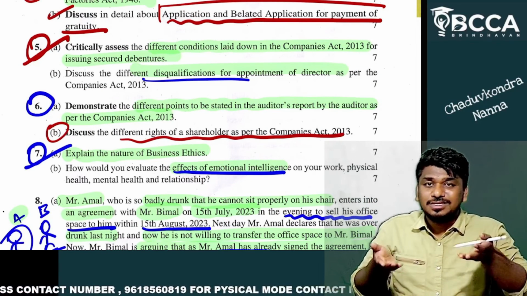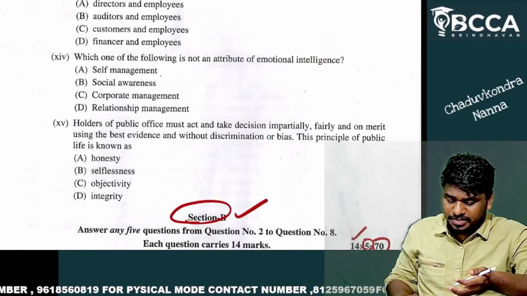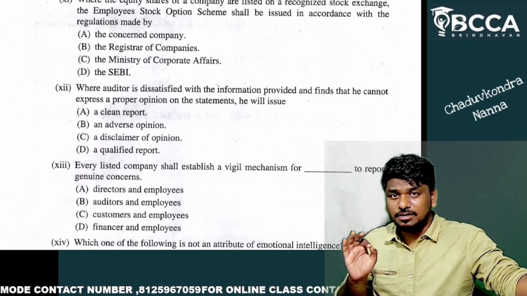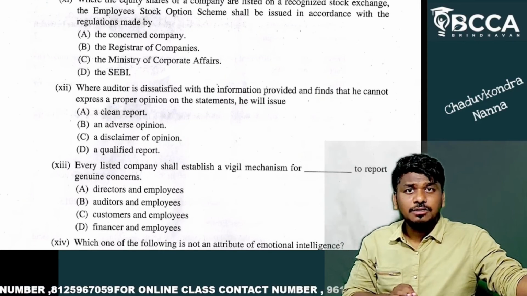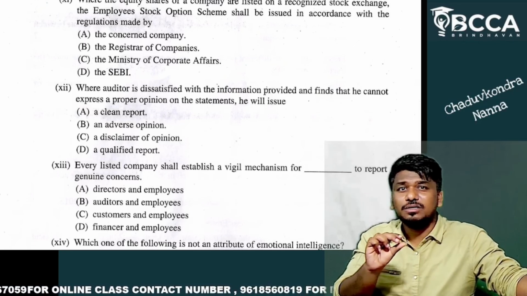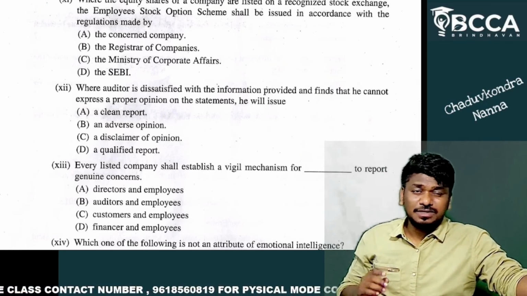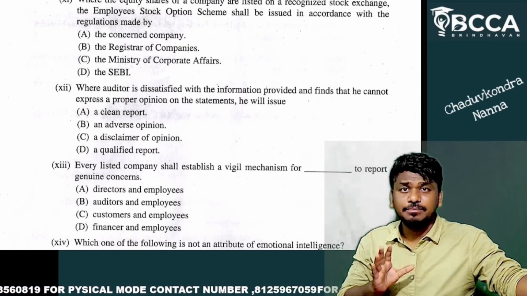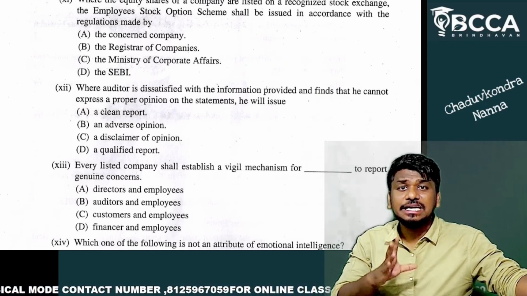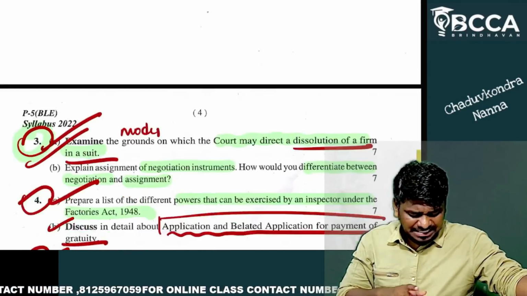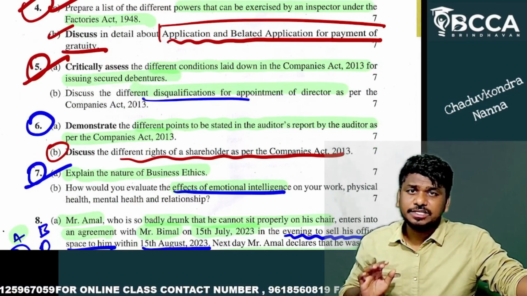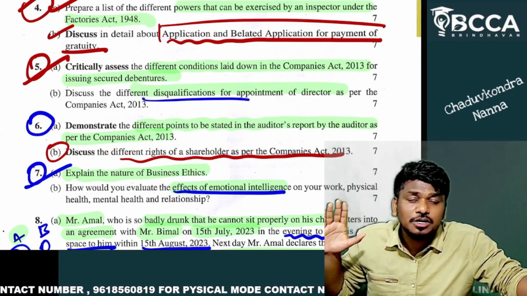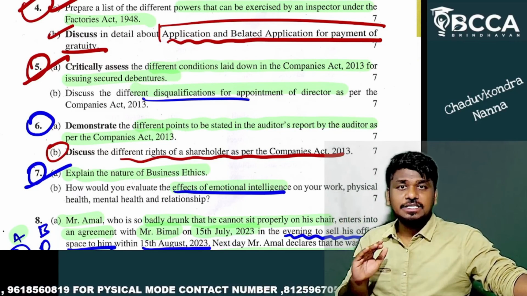So if you analyze all these questions, my dear friends, you can get to know one point. The examiner and the institute have made this paper a little tricky, but from my perspective, if you have conceptual knowledge, it can be solved and easily attempted. You can attempt around 4 to 5 questions easily in the theoretical paper. You can attempt around 12 questions easily if you have conceptual knowledge. This is from my perspective.